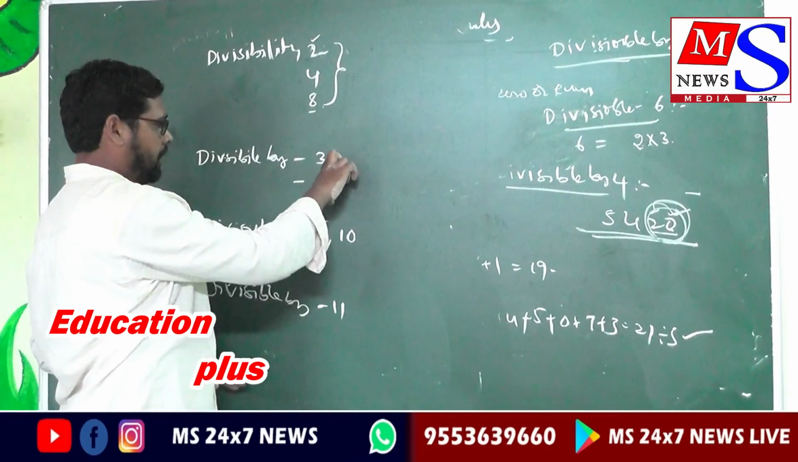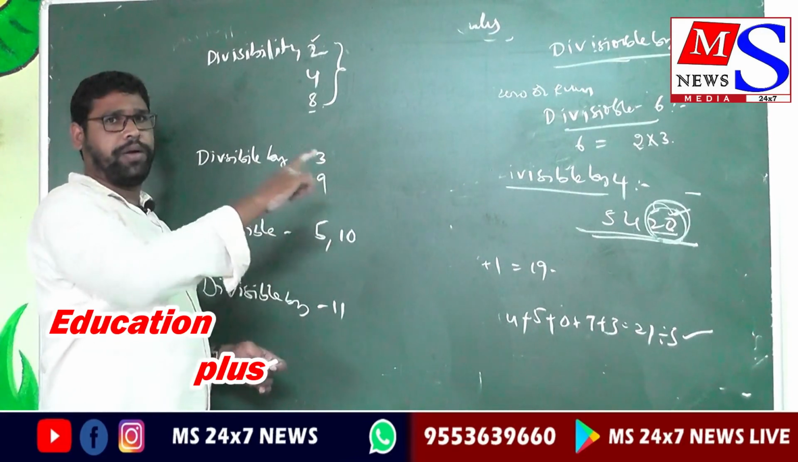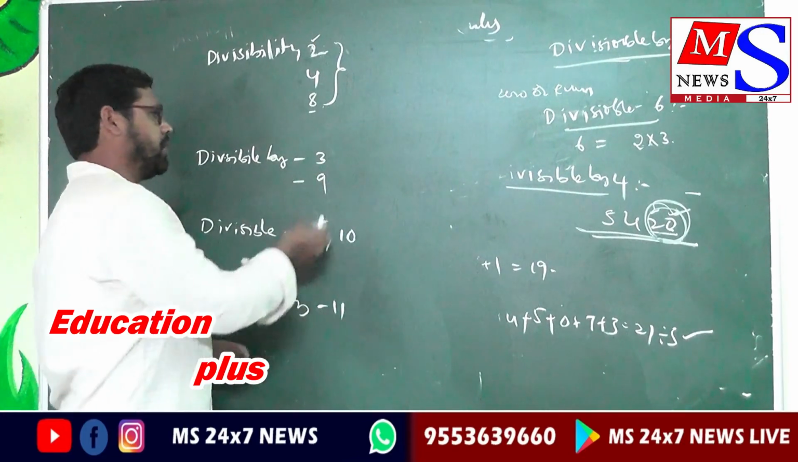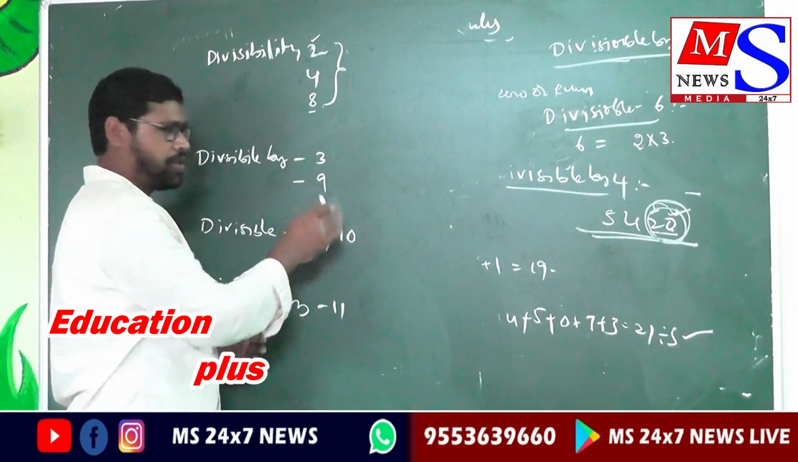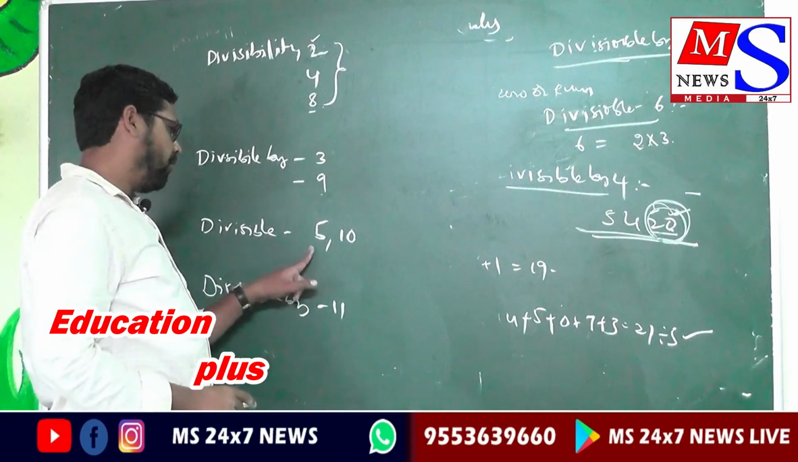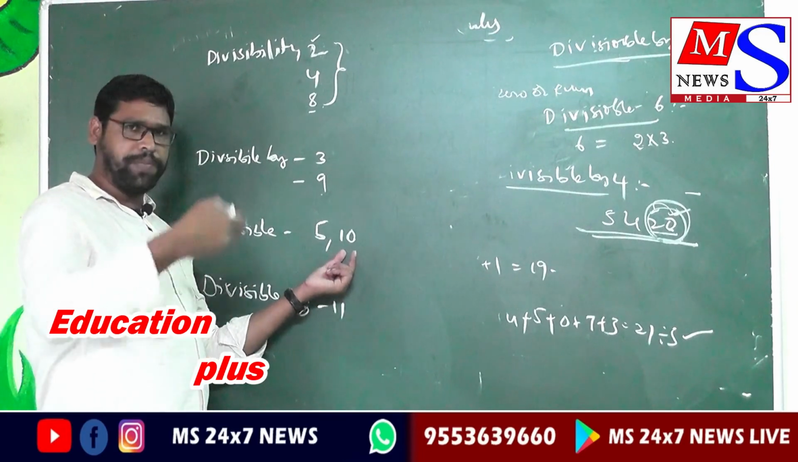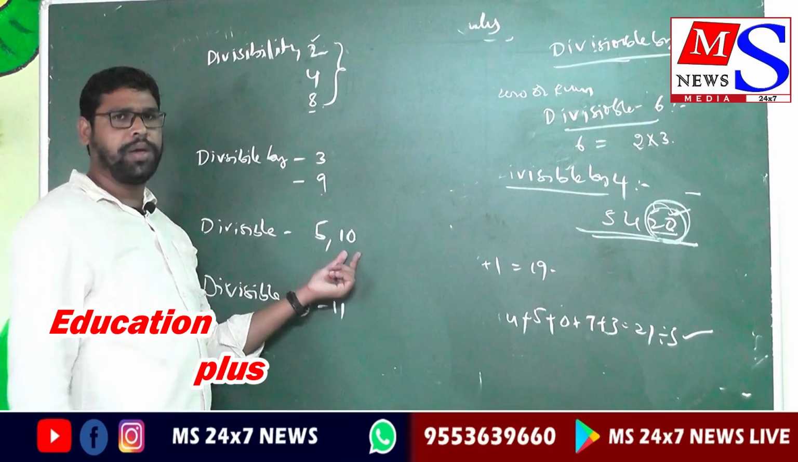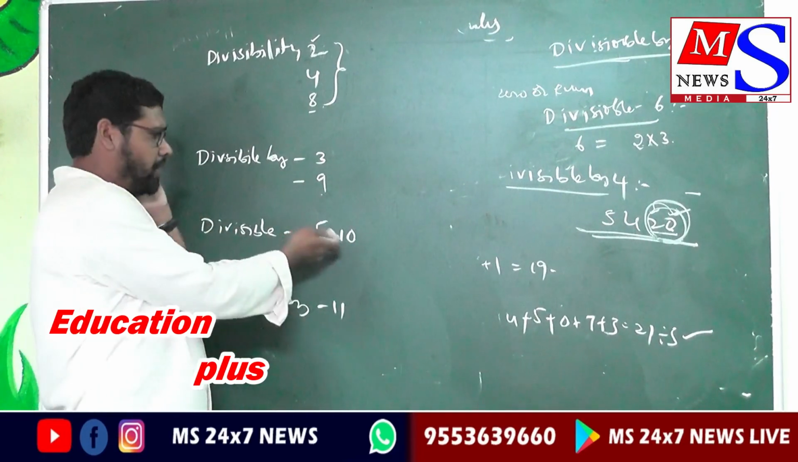So here, 3 and 9. What is the rule for 3? If the sum of the digits is divisible by 3, the number is divisible by 3. Here also the same: if the sum of the digits is divisible by 9, the total number is divisible by 9. And 5, 10: the last digit is 0 or 5 for 5, and for 10 the last digit is 0. You can easily identify multiples of ten by the last digit.